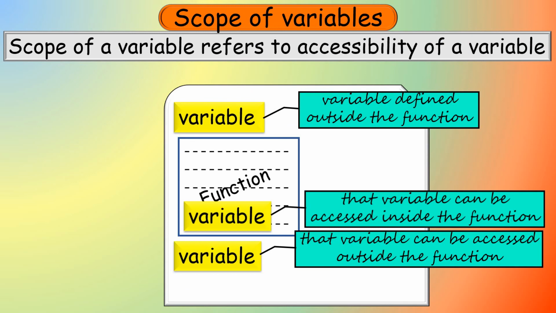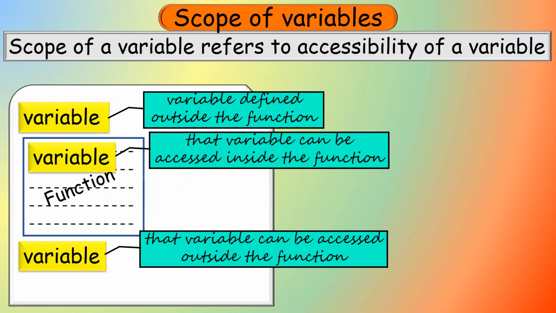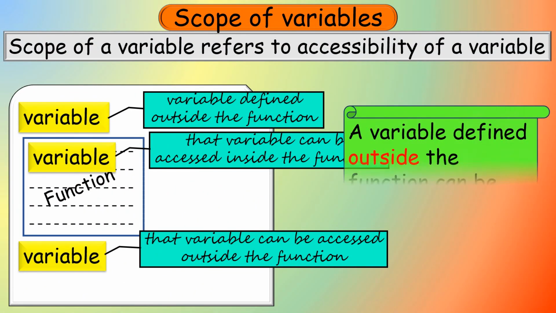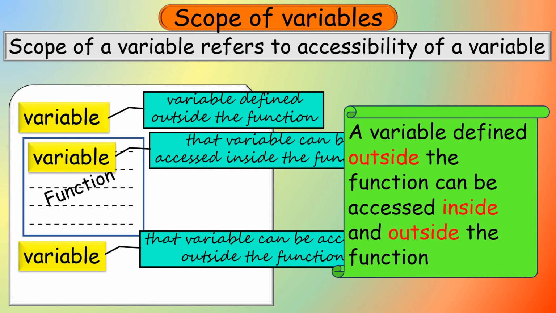So now we can say that a variable defined outside the function can be accessed inside and outside the function. A variable defined outside the function can be accessed inside as well as outside the function, which means a variable which is defined outside the function can be accessed anywhere in the program, inside the function, outside the function, or in any part of the program.